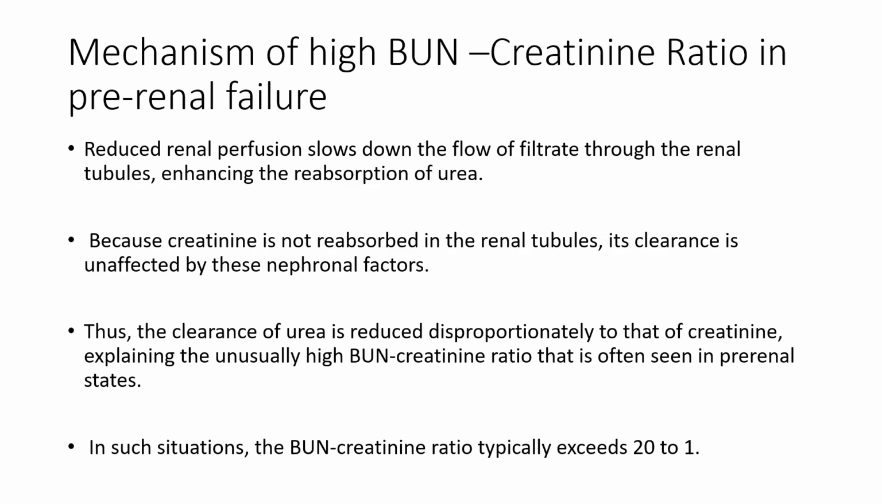Reduced renal perfusion slows down the flow of filtrate to the renal tubule, enhancing reabsorption of urea. Because creatinine is not reabsorbed in the renal tubule, its clearance is unaffected by the nephronal factors. So the clearance of urea is reduced out of proportion to that of creatinine, explaining the usually high BUN creatinine ratio that is seen in prerenal states. In such a situation, the blood urea nitrogen to creatinine ratio typically exceeds 20 to 1.